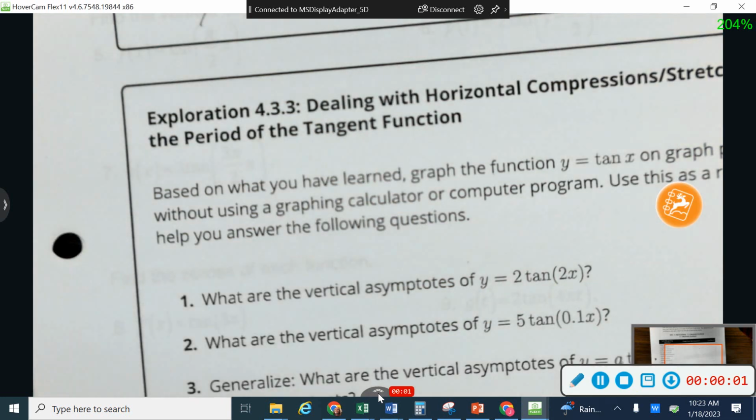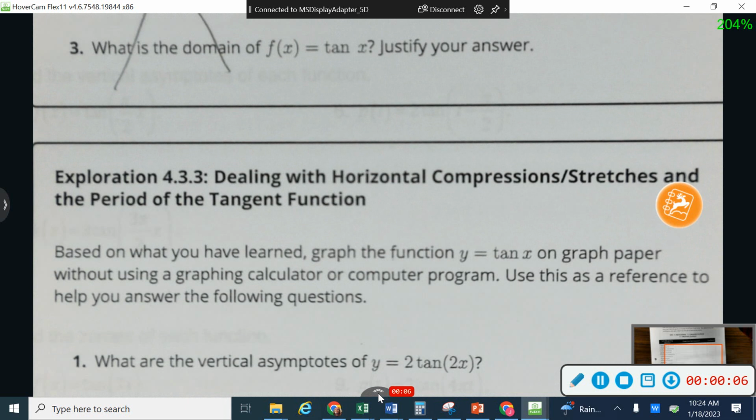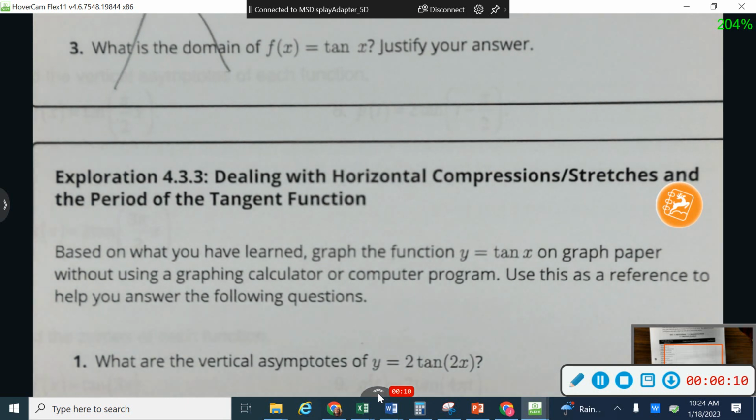All right, so today we're going to talk about horizontal compressions and stretches of tangent functions. Let me start by saying that when we graph sine, cosine, or tangent functions, it works exactly the same way as if we had just an x squared or an x cubed or any other regular function. So if we have something added or subtracted on the inside of parentheses, it's going to move left and right in the opposite direction from what you would think.